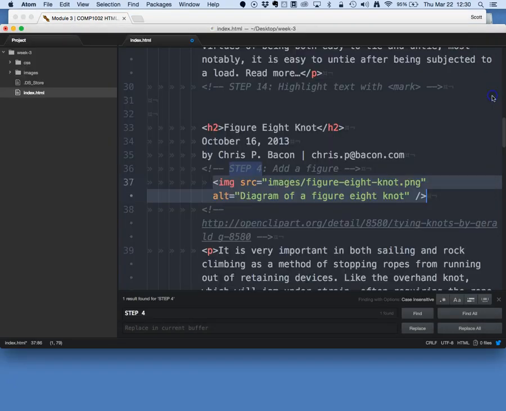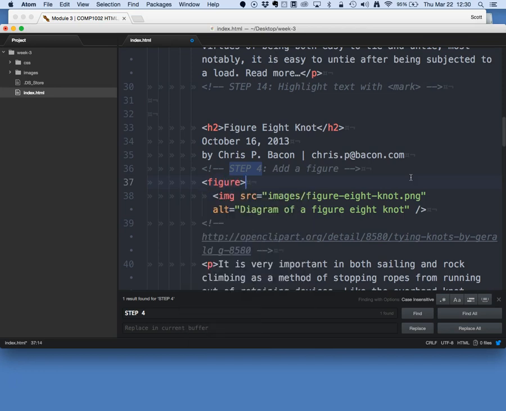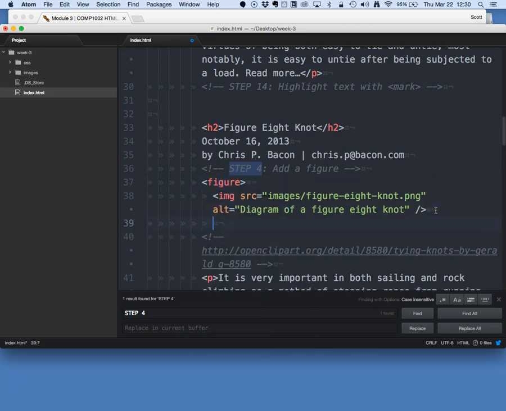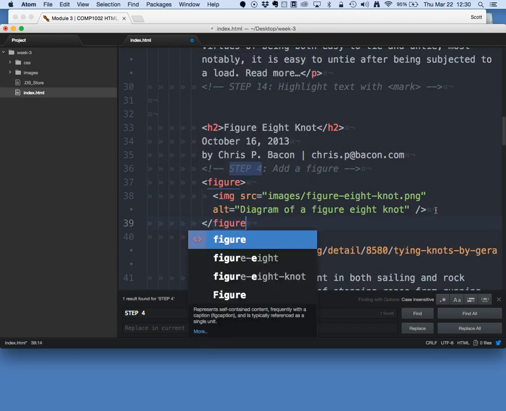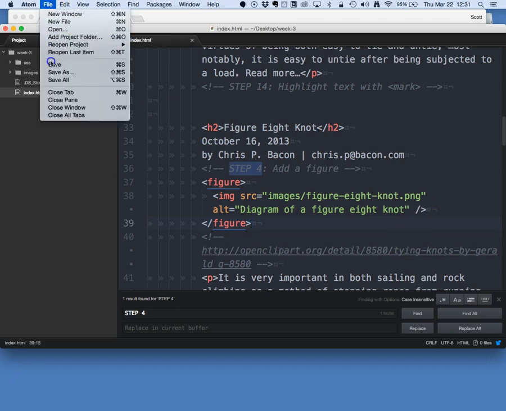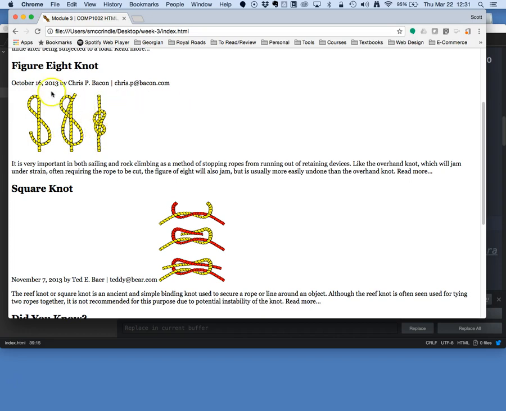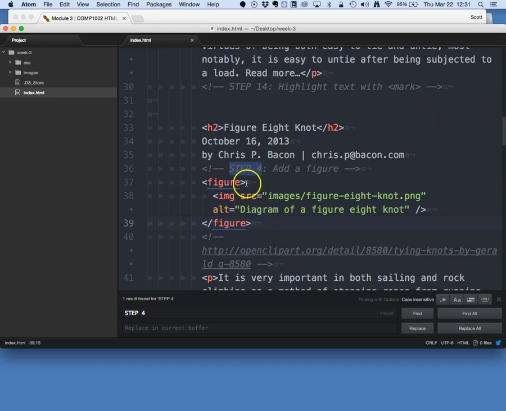So what we do is we surround the whole image with the figure element. That doesn't do anything in and of itself, except you can see this image sits in line with this other text, and as soon as I surround it with the figure element, it sits on its own line. The figure is a block level element. It forces a line break before and after the element, so it has a little more importance semantically on the page.